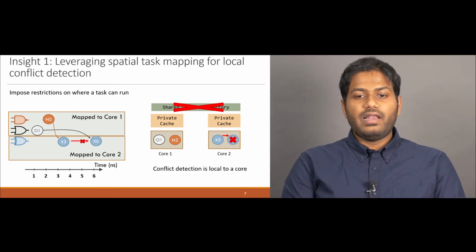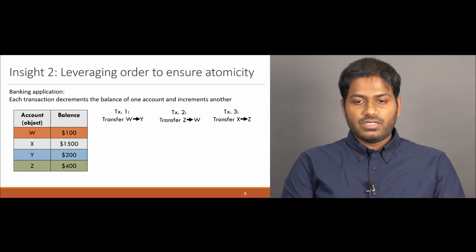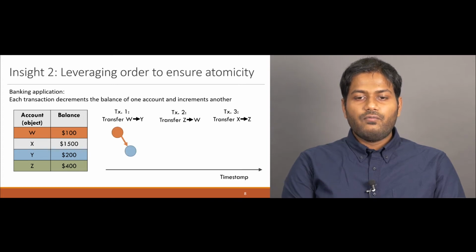Now, it may seem like this scheme only works if tasks access a single object. Next, we will look at an example of how we can leverage order to extend this scheme to tasks that access multiple objects. Consider a banking application where transactions transfer money between accounts. Each transaction must atomically decrement the balance of one account and increment the balance of another, requiring atomic access to two different objects. We propose to manually divide the large transactions into two fine-grained tasks that access a single object each, with the first task spawning the second.